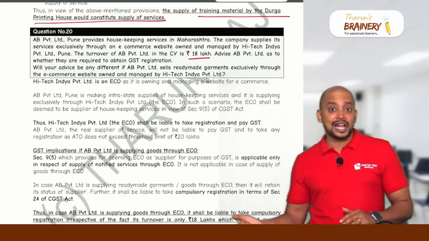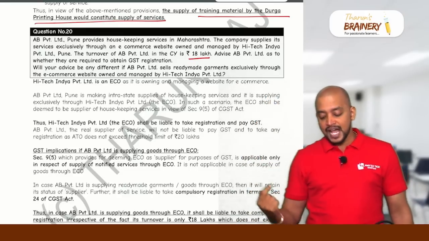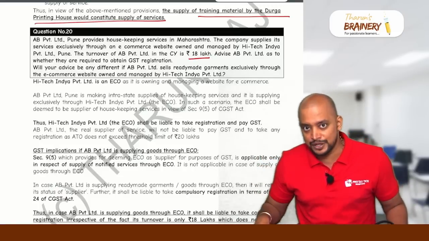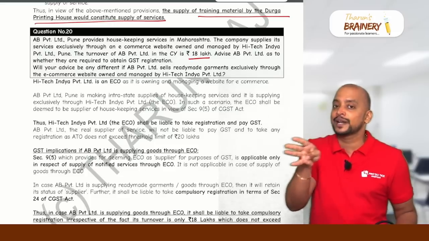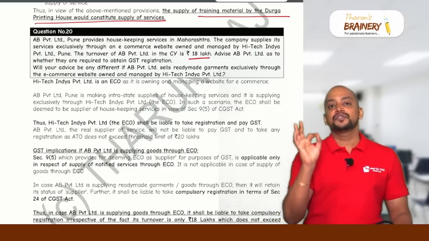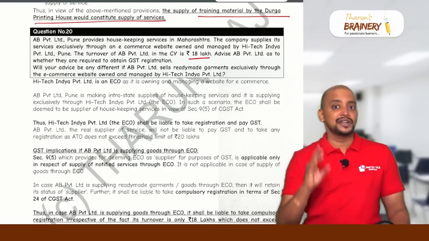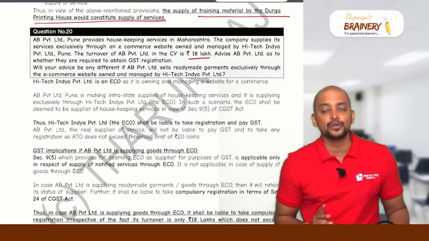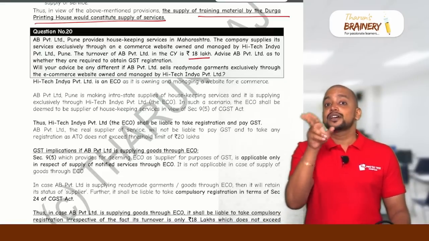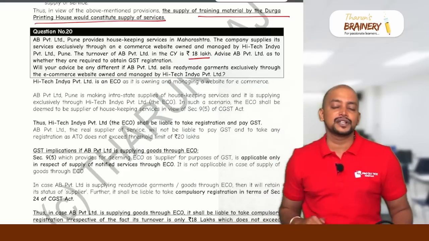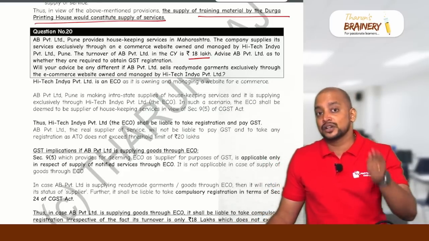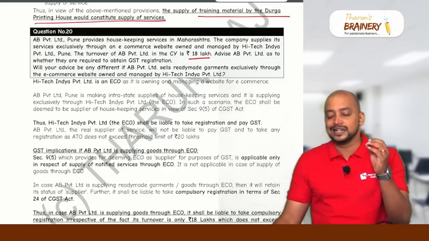Now you need to write about section 9 subsection 5. As per section 9 subsection 5, in case of housekeeping services through e-commerce operator, there are 4 services through e-commerce operator where liability to pay GST is on the e-commerce operator. What are they? HATE. H for housekeeping service, A for accommodation service, T for transportation of passengers in any motor vehicle, and E for eating food in the restaurant. For H and A, the supplier should be unregistered. So here housekeeping services are through e-commerce operator and the supplier is unregistered. So liability to pay GST is on the e-commerce operator, that is Hi-Tech India Private Limited.